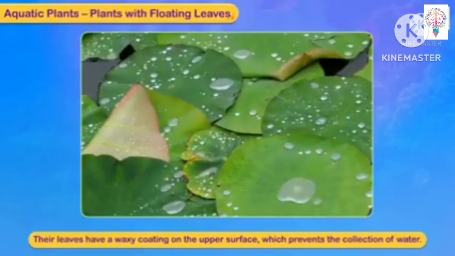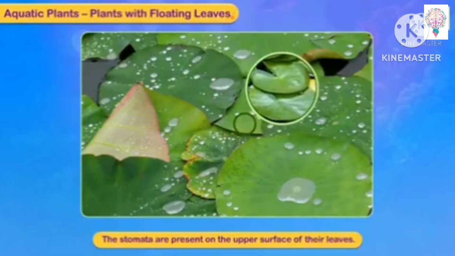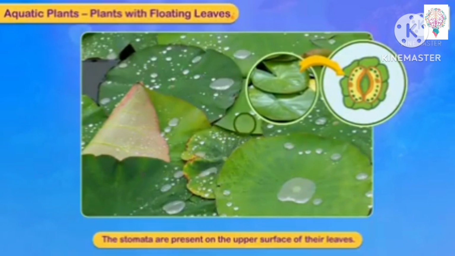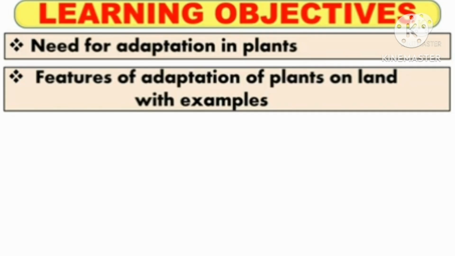Their leaves have a waxy coating on the upper surface which prevents the collection of water. That's why the water droplets will not be collected and the leaves will not be rotten. The stomata are present on the upper surface of their leaves because underneath it will be touching the water.